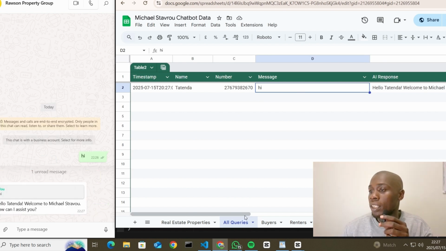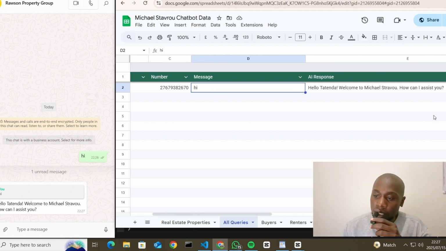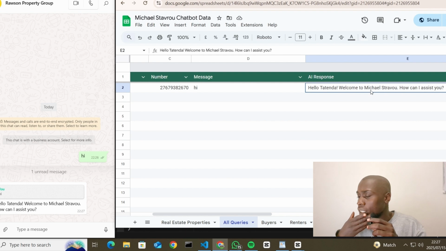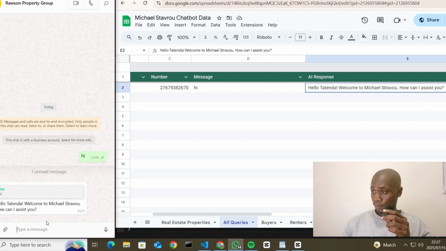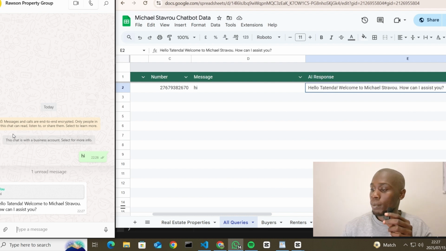We just come back here, and after it processes, forgive my network, it's going to be a bit faster than this. There we go. It automatically logs in your Google Sheet the time, the name, the number, and the message, and then the actual reply that is sent back, which is welcome to Microstravo. How can I assist you?